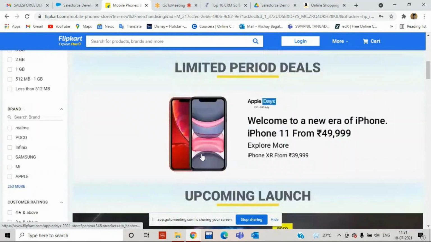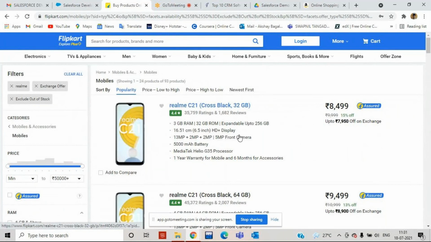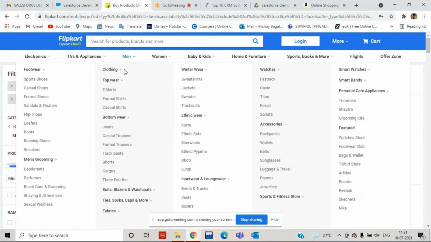If I click on, suppose, Realme, I can see the data in picture format, because every record has been saved on the cloud. This is a product, and these are the details of the product. The price is also included. If I click on the main page, the object contains data in the form of a table: first column, second column, third column, fourth column, fifth column. So this is a table, and a table contains data.